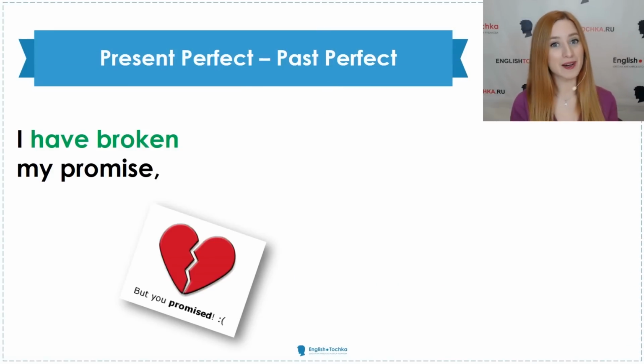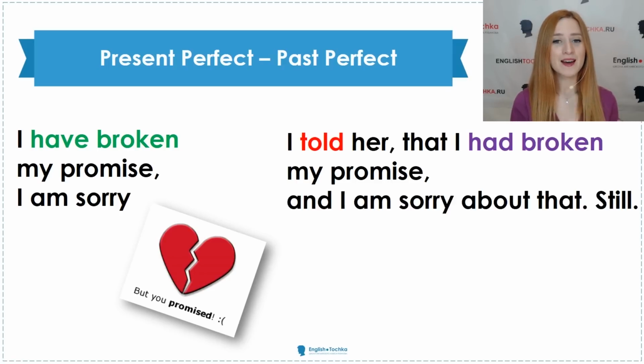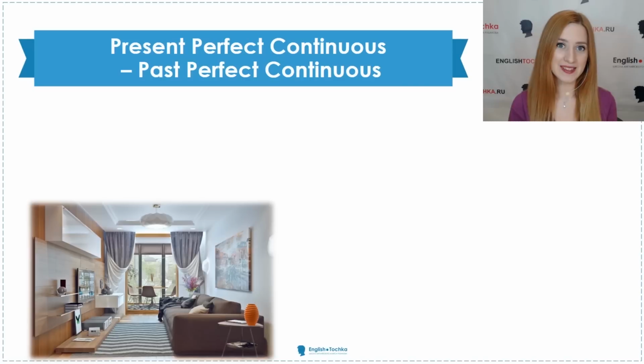Present perfect goes to past perfect. I have broken my promise. I'm terribly sorry about that. I told her that I had broken my promise before that. And now I'm very sorry about that. I'm still sorry about that. So as you can see, he has broken the promise. We make it, he had broken the promise. He told her that he had broken the promise.